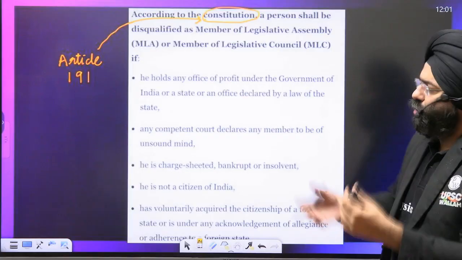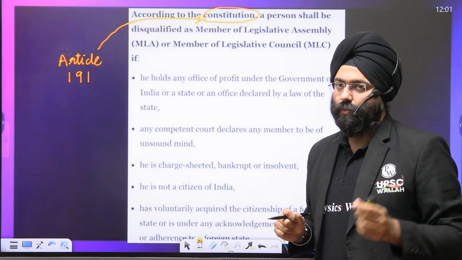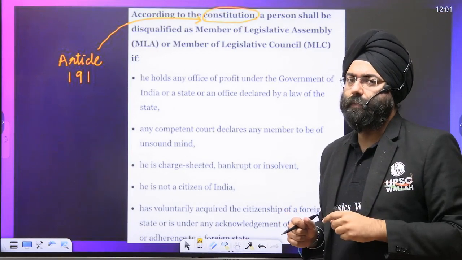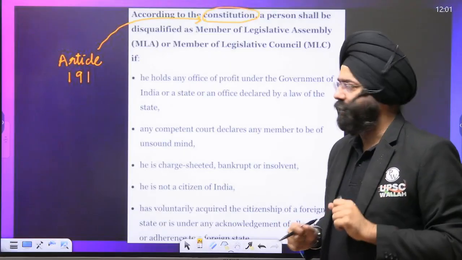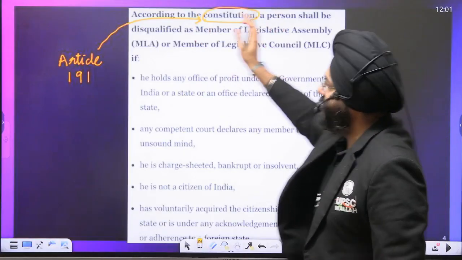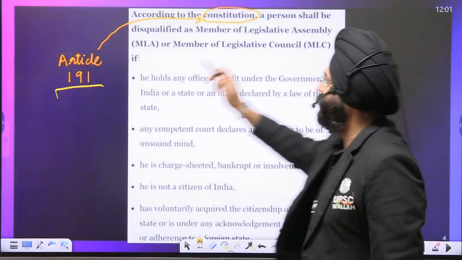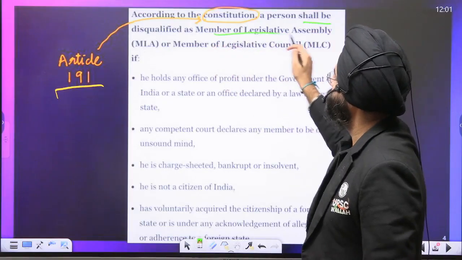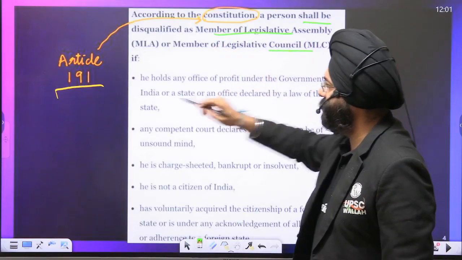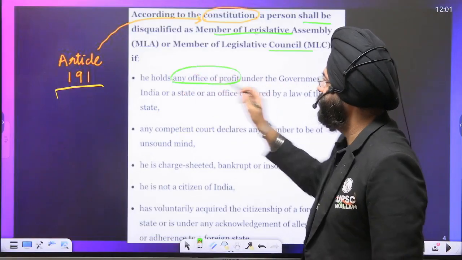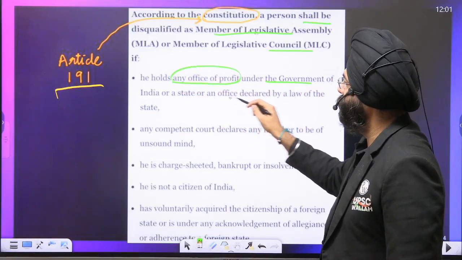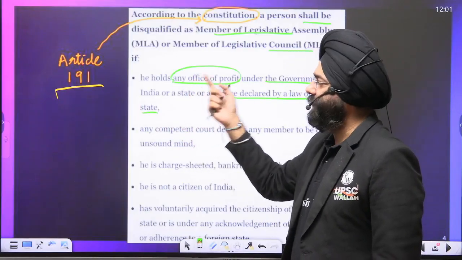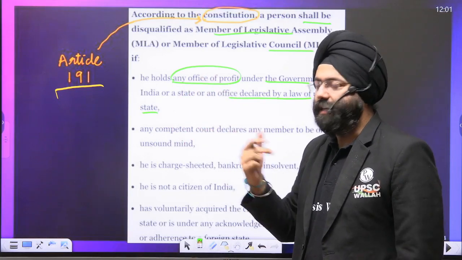See. In the constitution itself, certain dimensions have been written under which a member of legislative assembly can be disqualified, and there are also laws, the Representation of People Act, under which also provisions are there for the disqualification. Now see, according to the constitution, under Article 191, a person shall be disqualified as a member of legislative assembly or for that matter, member of legislative council if he holds any office of profit under the government of India, state or the office declared by law of the state. Now we will see what is office of profit, but right now just understand if he holds any office of profit, he can be disqualified.